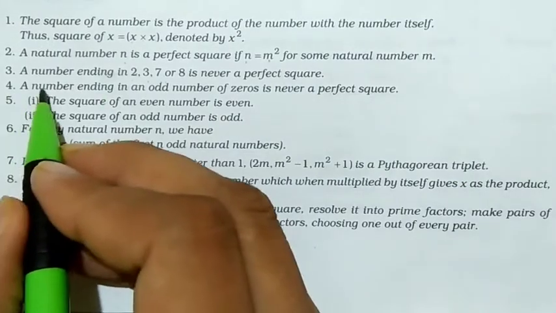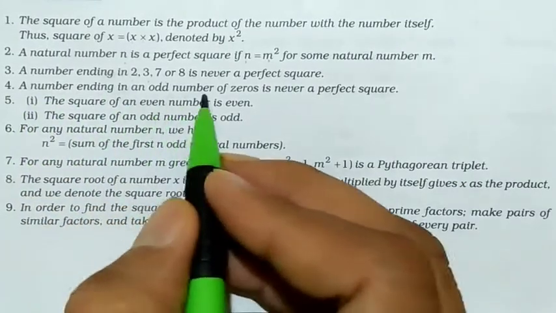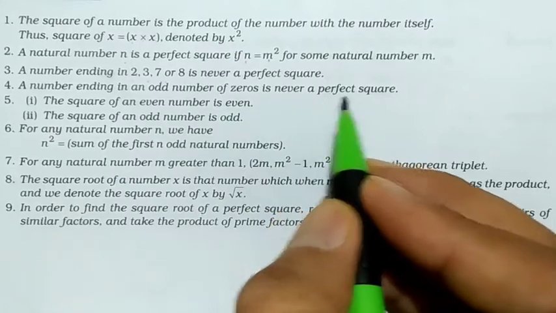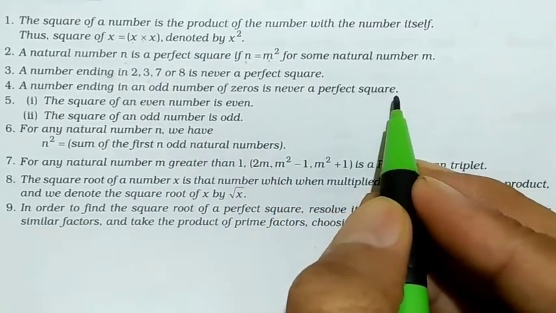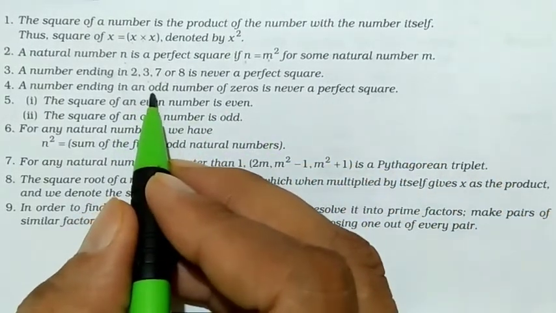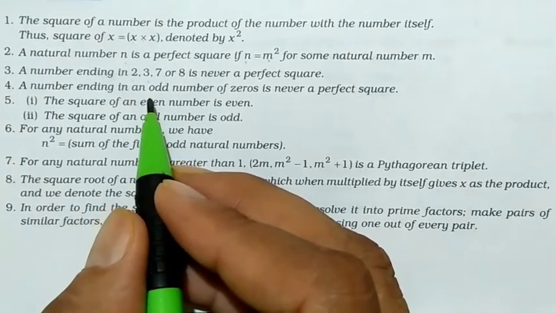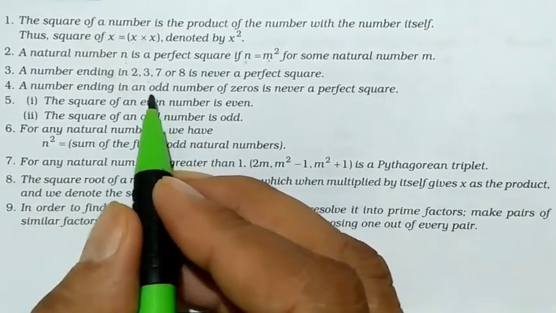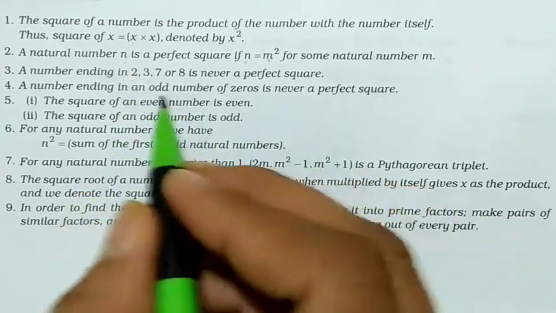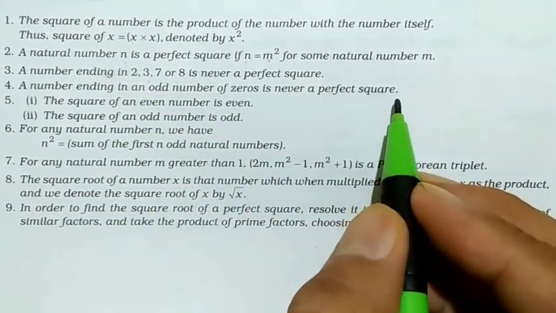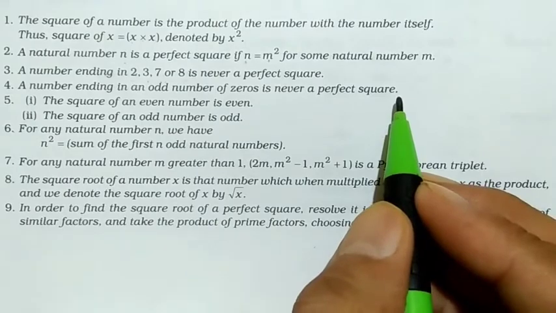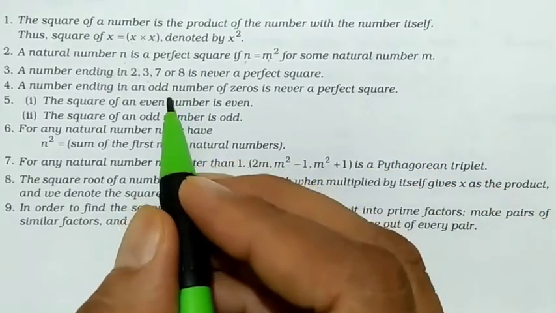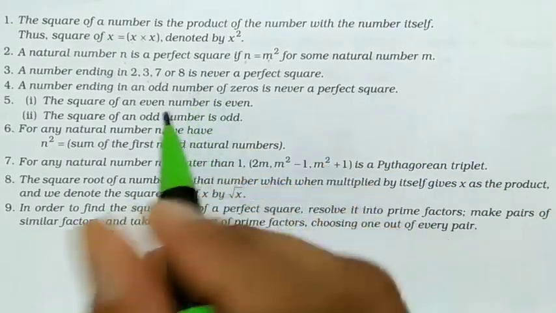Fourth point, a number ending in an odd number of zeros is never a perfect square. Like, if a number ends with only 1 zero or 3 zeros or 5 zeros, it is not a perfect square. Why not? Because if we square 10, it comes 100.